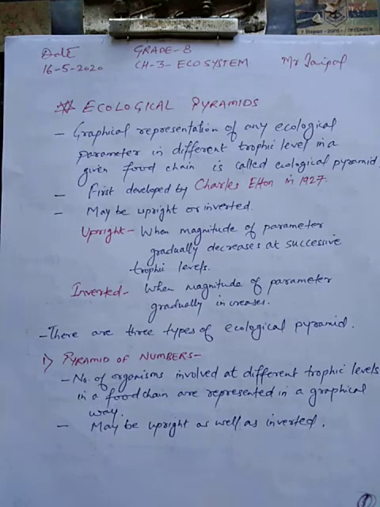So, accordingly, the ecological pyramids can be upright or they can be inverted.